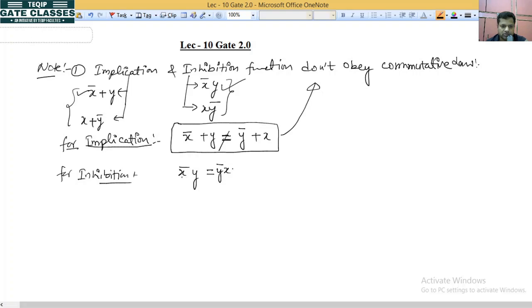But again both functions are different, so they cannot be equal, because here we have bar on x and there we have bar on y. So these two are not equal, that's why it also doesn't obey the commutative law. This is the first comment.